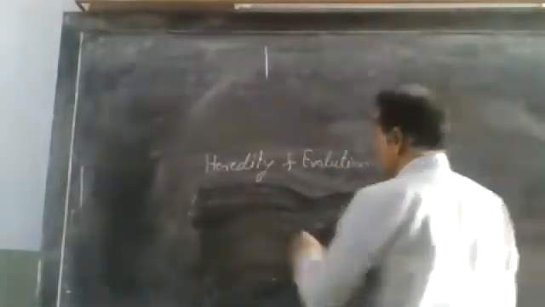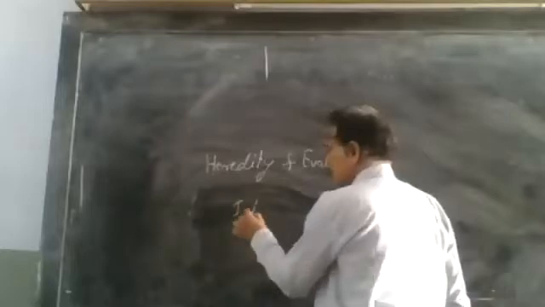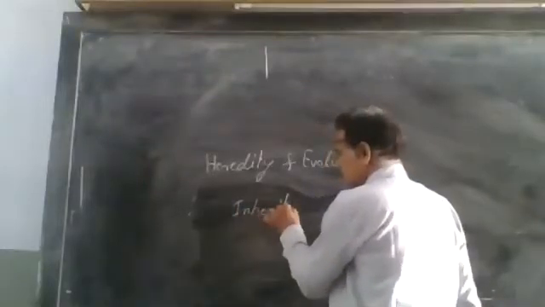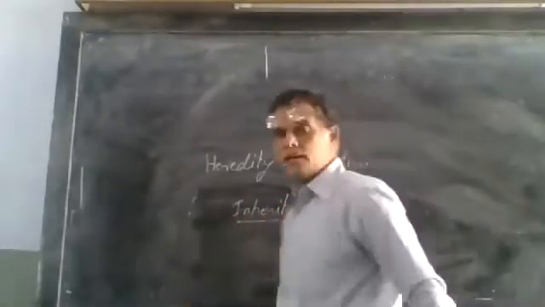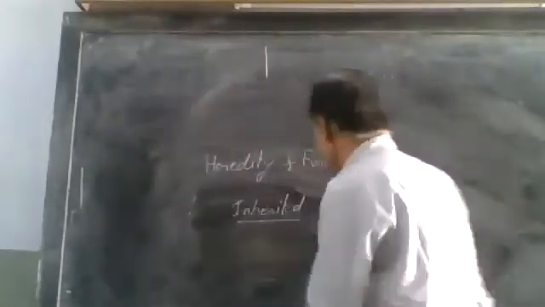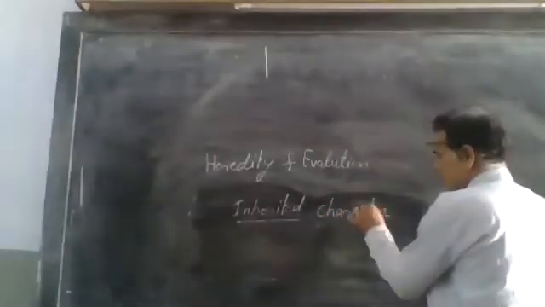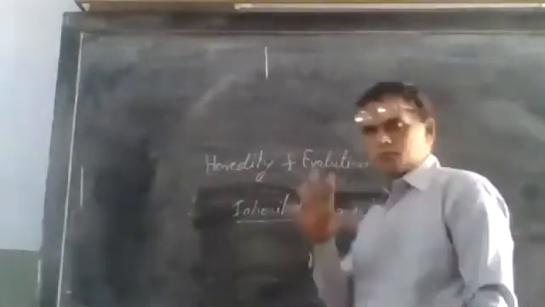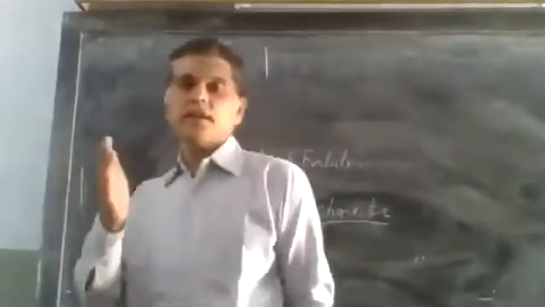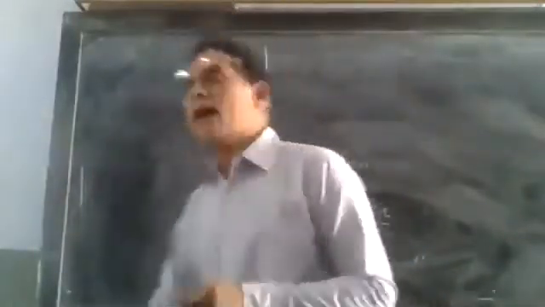Now, before going further, we think about inherited characters. Characters are of two types: one is inherited characters, another is acquired characters.